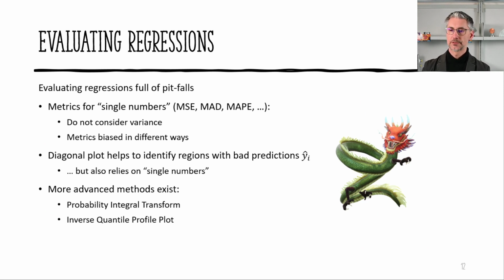So evaluating regressions, to recap, is really full of pitfalls. Most metrics you will encounter are metrics for single numbers, such as the MSE, MAD, MAP, and so on. They don't consider the variance, and you also have biases in various different ways, and each of those metrics has a bias in slightly different ways. What we can do, for example, is look at residuals and their diagonal plot to help identify regions with bad predictions. This also relies on single numbers. We also have much more advanced methods, which I just mention here, like probability integral transforms or inverse quantile profile plots, which we won't discuss here in detail. But you should be aware that this is not the end of the story.